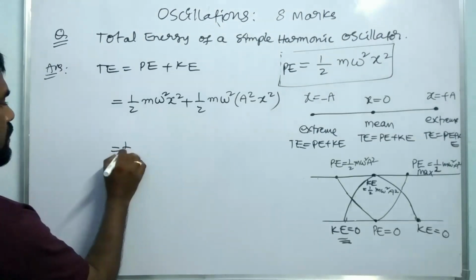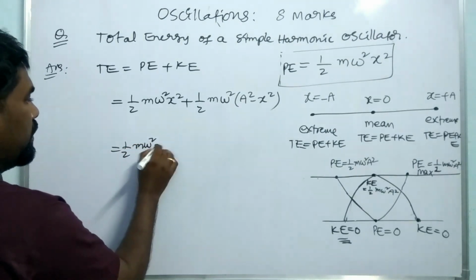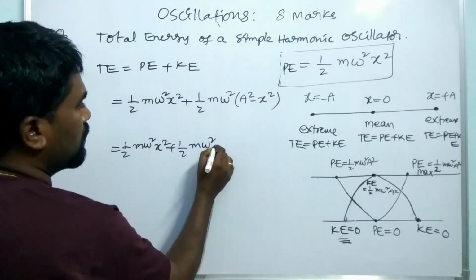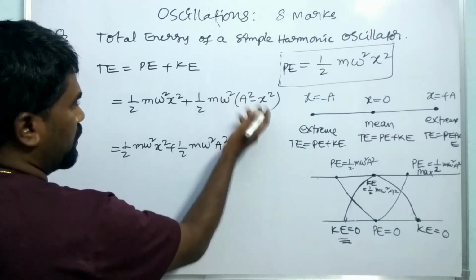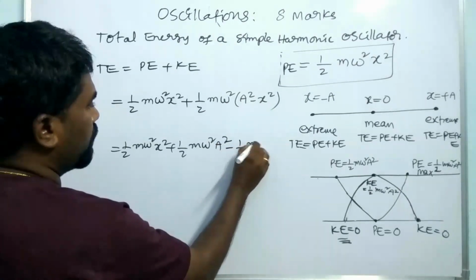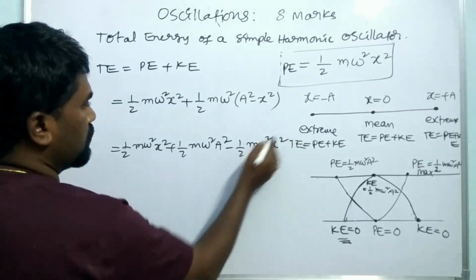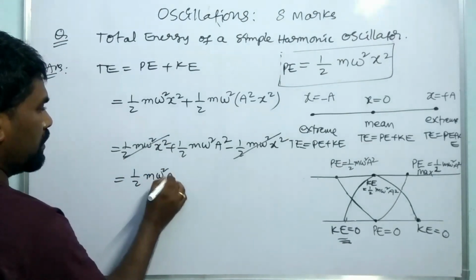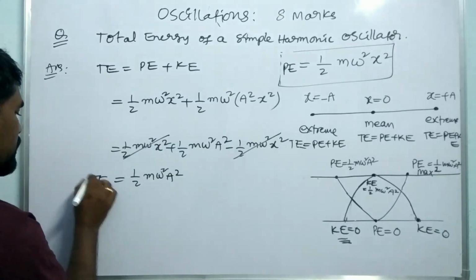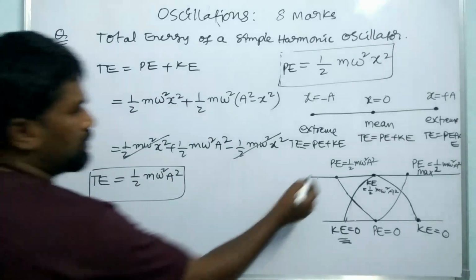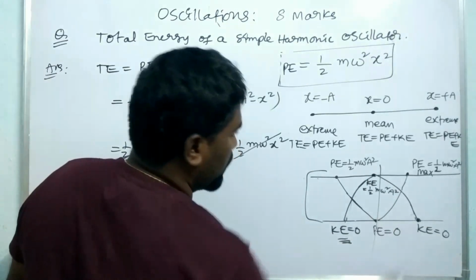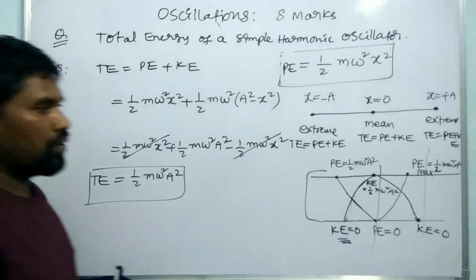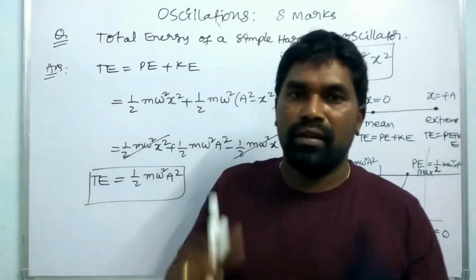So from this we can write 1 by 2 m omega square x square plus 1 by 2 m omega square A square minus 1 by 2 m omega square x square. So this minus and plus get cancelled. It is 1 by 2 m omega square A square. So this is the total energy of the simple harmonic oscillator. This will be the same at this point, and the same at this point. The total energy of the simple harmonic oscillator will always remain constant.